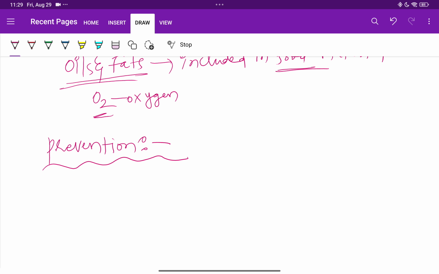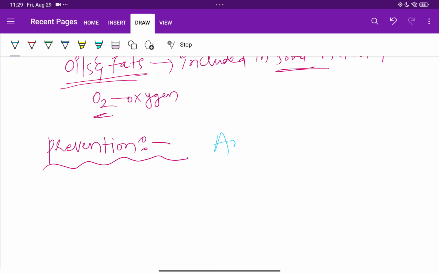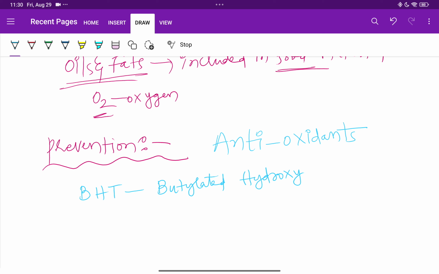So very simple points, children. The prevention is by applying antioxidants. We can stop the rancidity. So the best antioxidants are BHT, butylated hydroxy toluene.